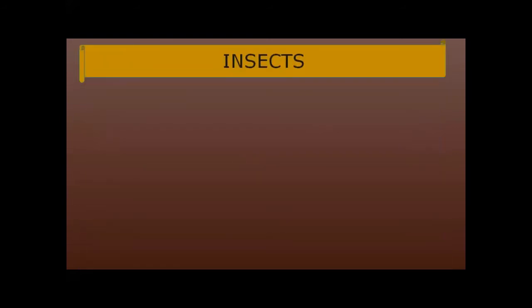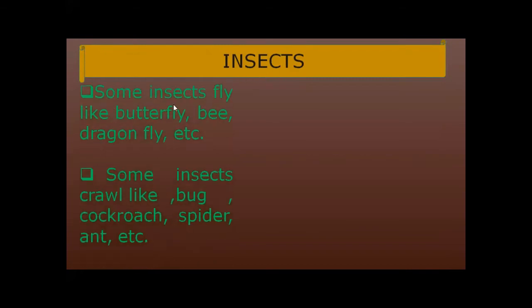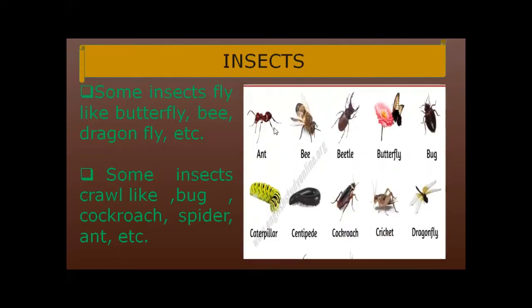Okay? The next slide is about insects. As all of you know, insects are also animals. Insects are small animals. Some insects fly like butterfly, bee, dragonfly, etc. Look at this picture.